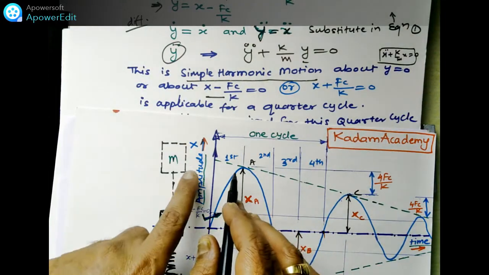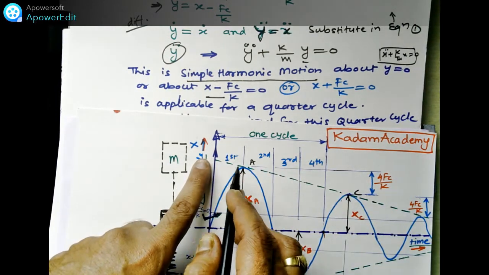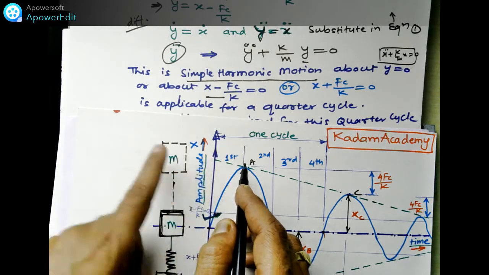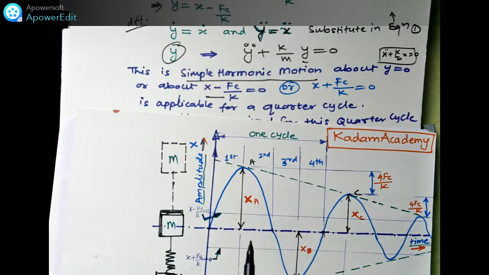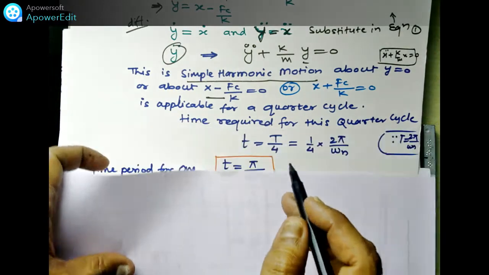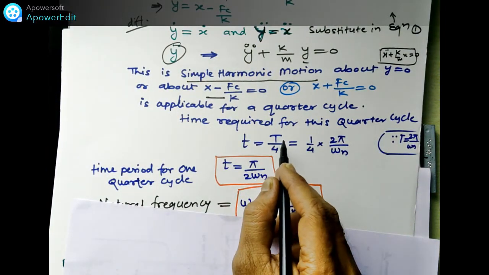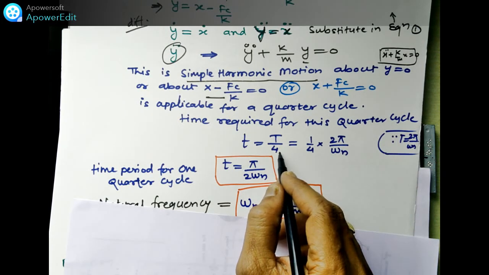One total cycle is distributed in 4 quarters. The first quarter follows this equation. Similarly, we can calculate the time for this first quarter. The total time is T, and in the denominator we divide by 4.